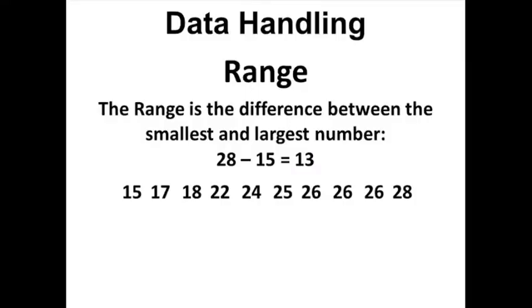Next topic is range. How to find out the range from the given data. The range is the difference between the smallest and largest number. See, in the example, we need to find out the largest number and the smallest number. The largest number is 28 and the smallest number is 15, and the difference is 13. So 13 is our range.